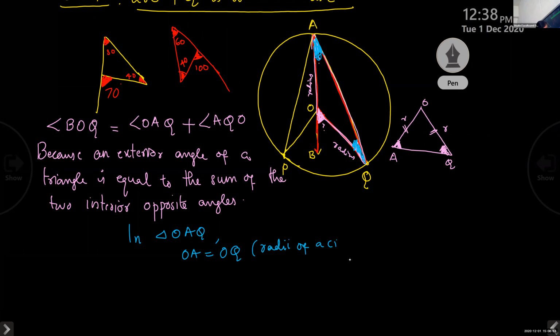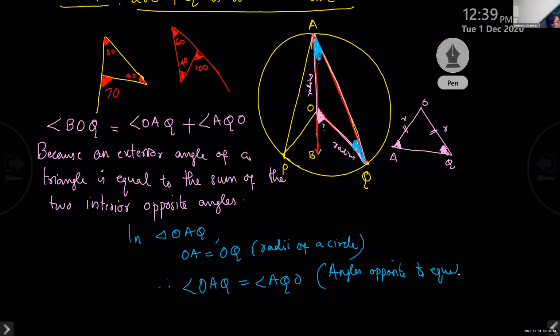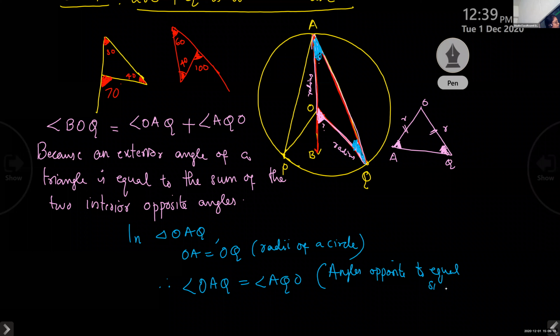Therefore, angle OAQ is equal to angle AQO. Reason: angles opposite to equal sides are equal. Okay, children?